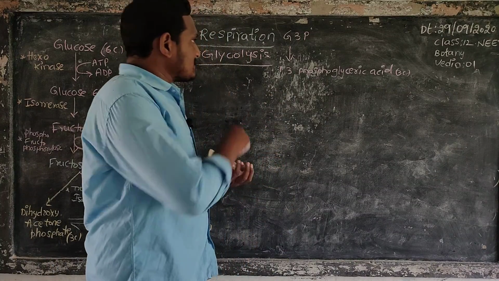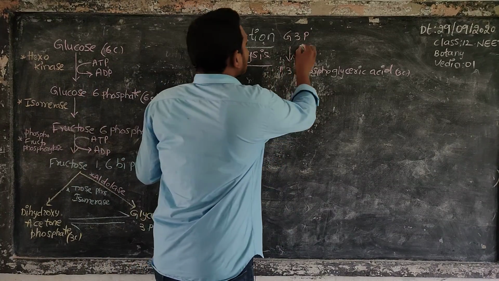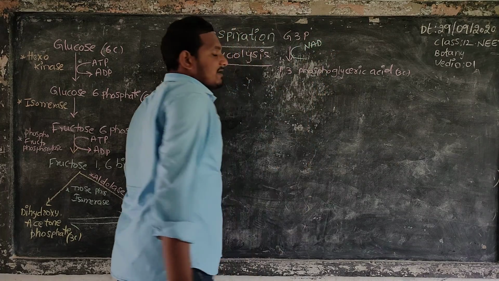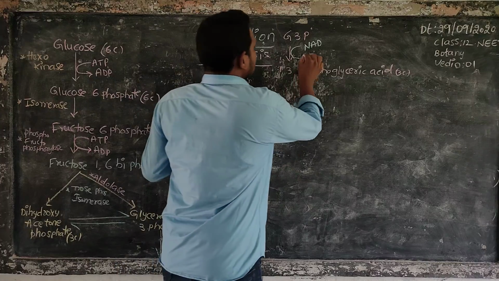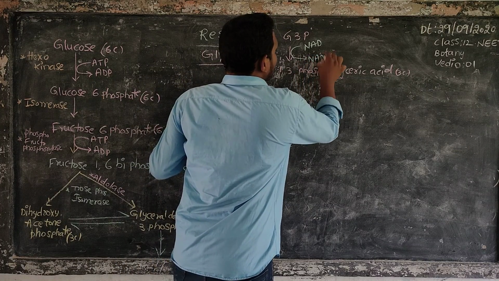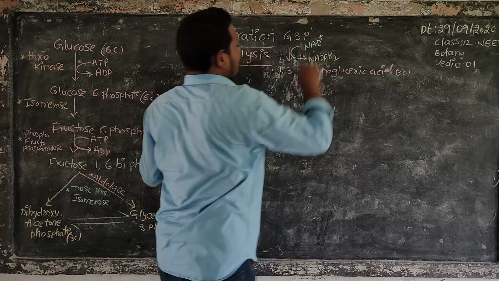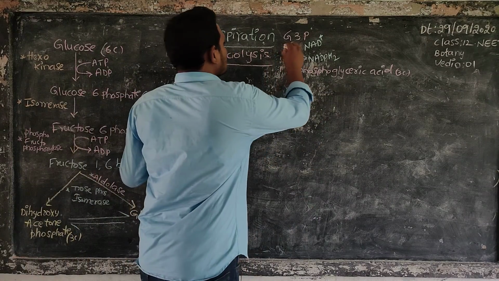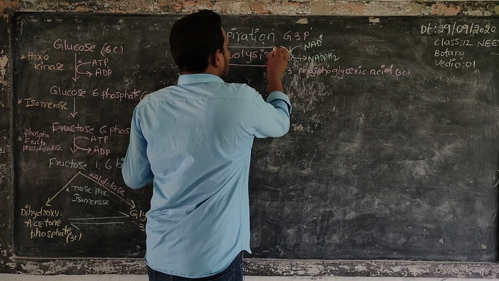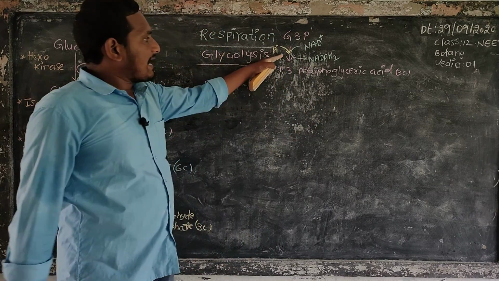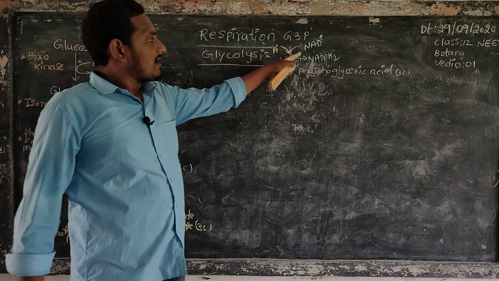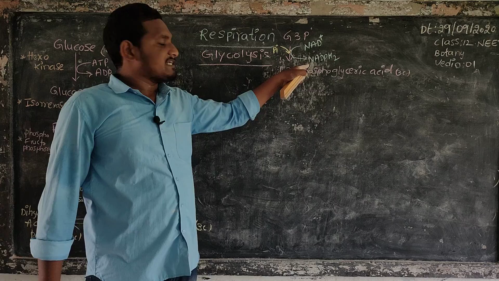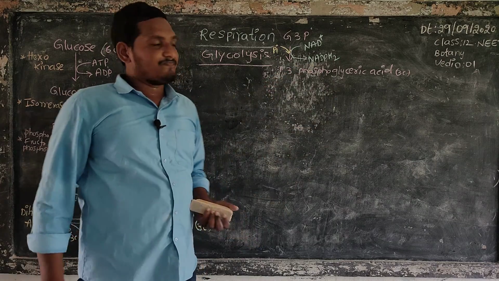For this process, here one NAD, nicotinamide adenine dinucleotide, changes into NADH2. In this reaction, one inorganic source of phosphate is attached. Phosphoric acid is added in this reaction, and one NAD plus changes into NADH2.